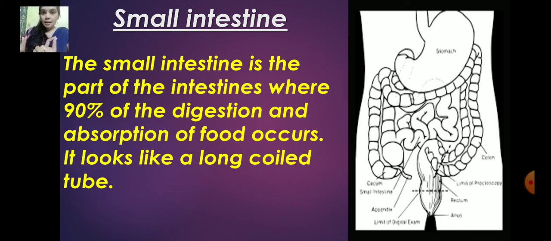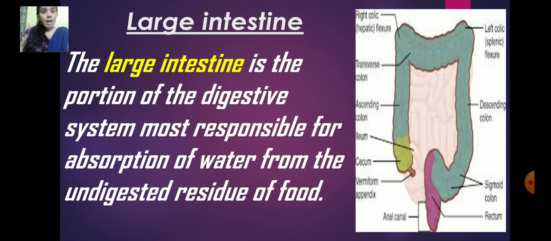Now sometimes in a hurry we swallow big lumps of food, or sometimes we don't chew our food properly, or sometimes we eat something that is very hard for digestion. So what happens to that undigested food? Now here we'll go to large intestine.